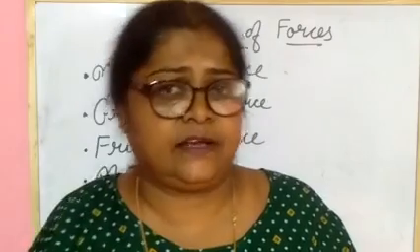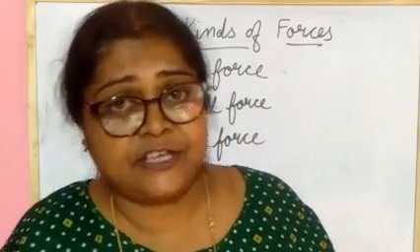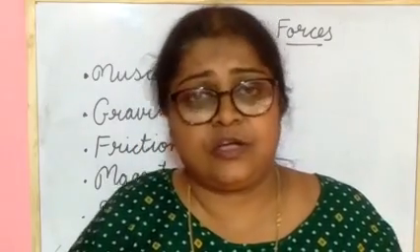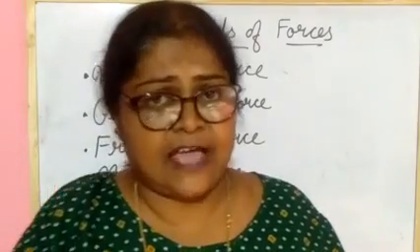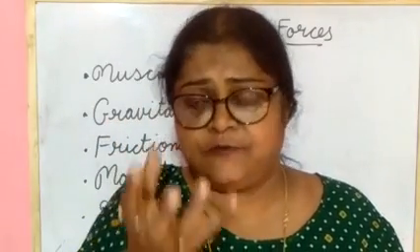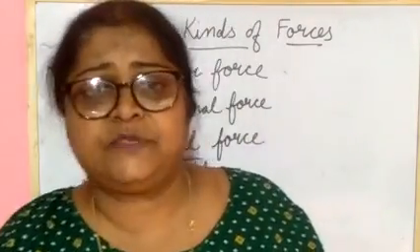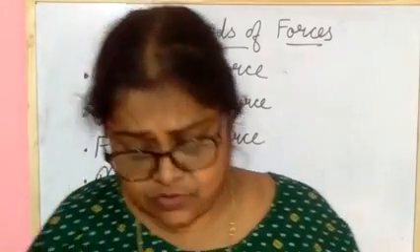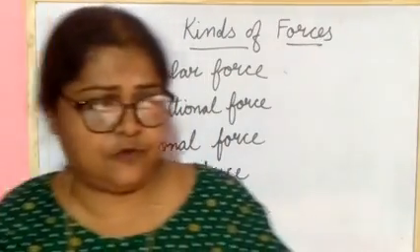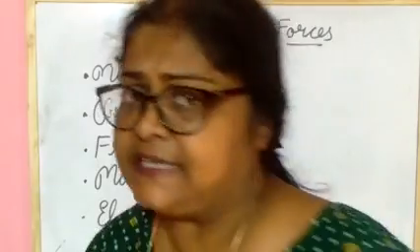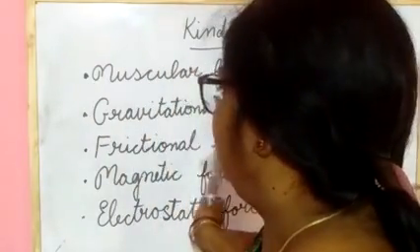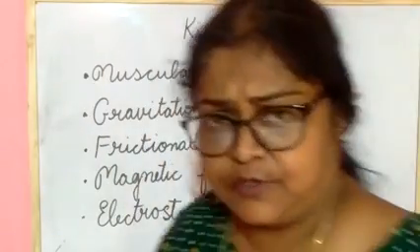Because there is gravitational force, they come down. So our earth has gravitational force, and it pulls objects towards itself. Understood? So that is gravitational force. Till now you have seen muscular force and gravitational force.